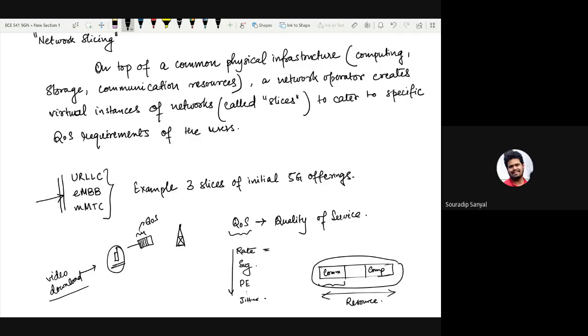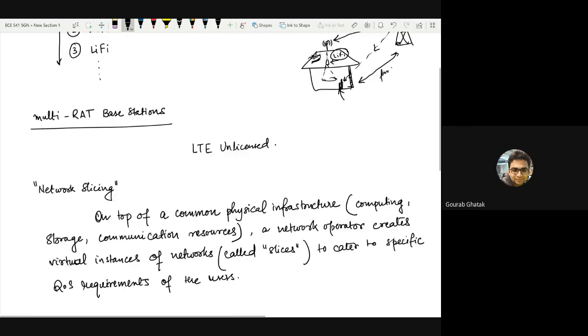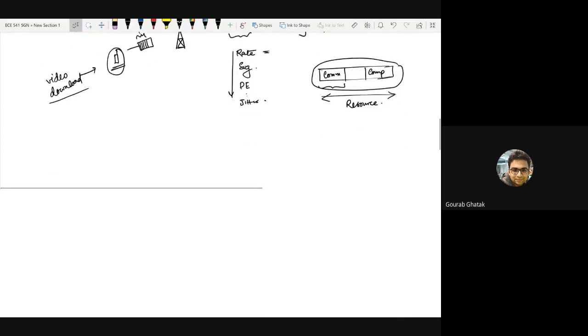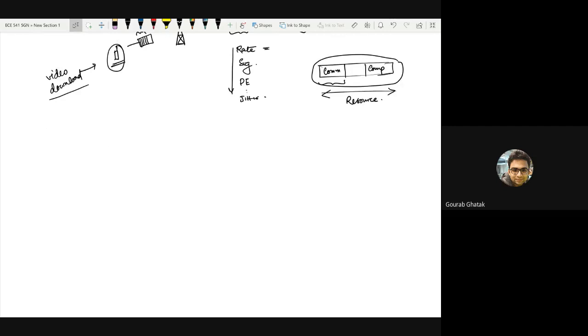Okay. So we got distracted a bit. To come back to our discussion on multi-RAT networks, we were specifically focusing on a certain type of base stations, which are able to operate in both millimeter wave and sub-6 gigahertz RAT.